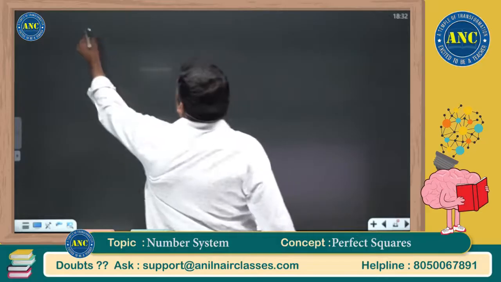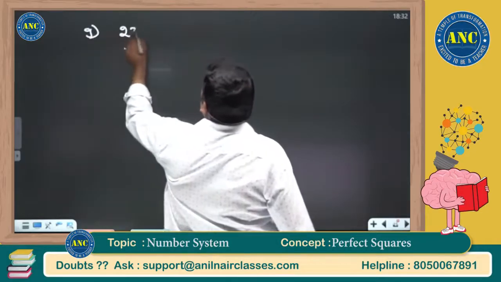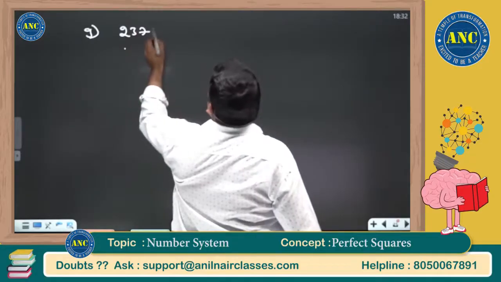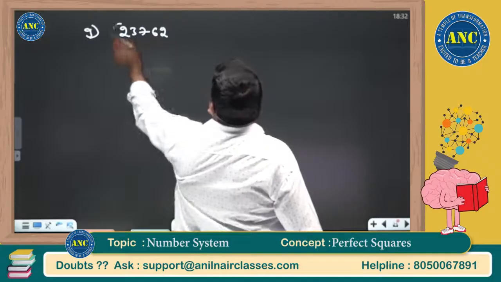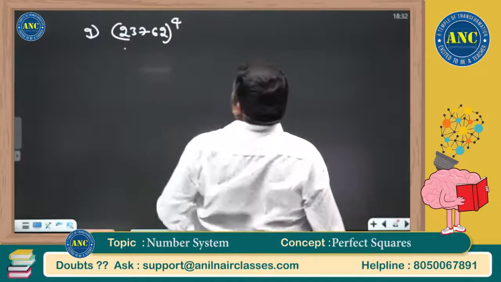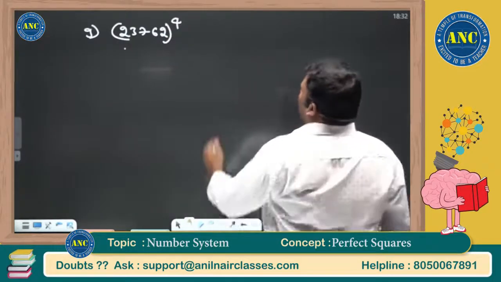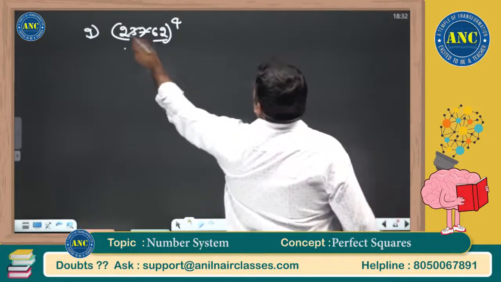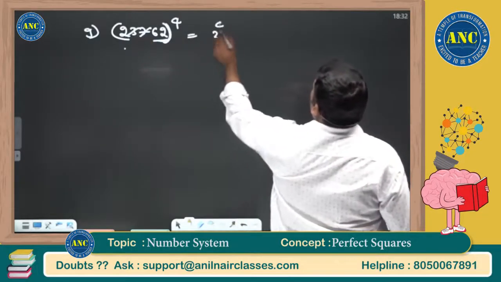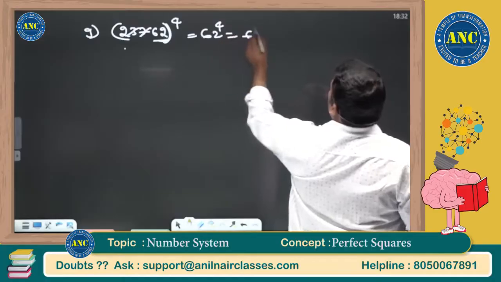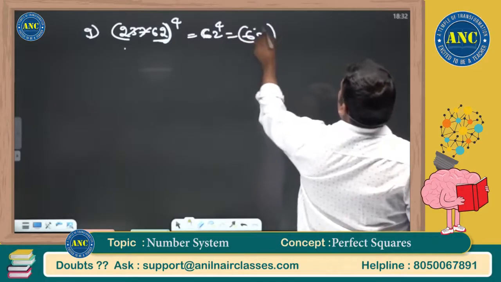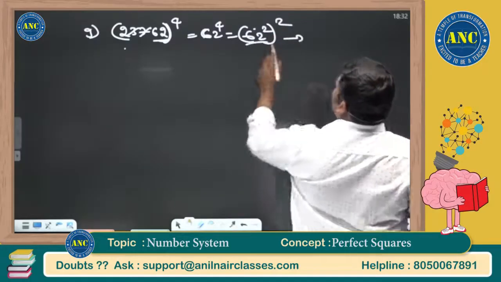Fatafat questions. We need 237 62 power 4, the last two digits. 62 power 4 is 62 square whole square.